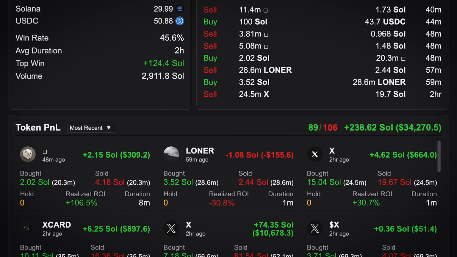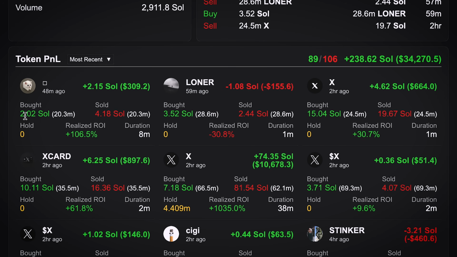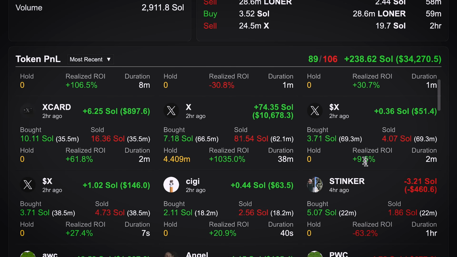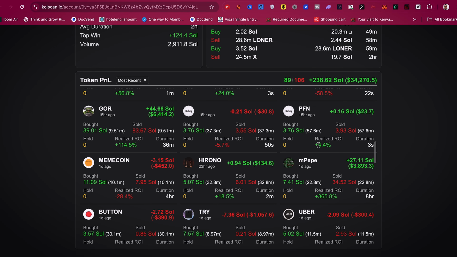And you can see the trades he took recently. So this he bought with 2 Solana and he sold for 4 Solana. That's some profit. This he bought with 3 Solana, but he sold at a little loss. So you can see each of them that he took profit on. He bought with 15 Solana. He made 4 Solana on this, 6 Solana. So I actually like the way this guy trades, even though I've not seen his previous trades.